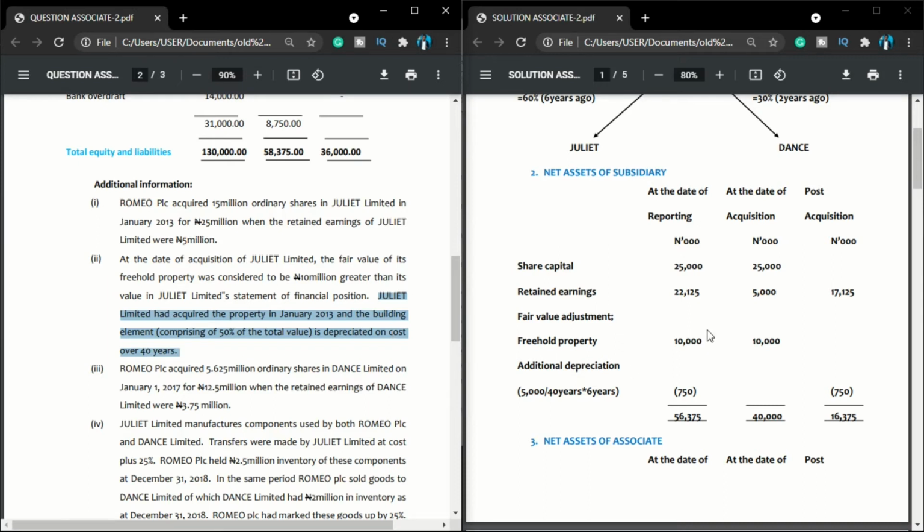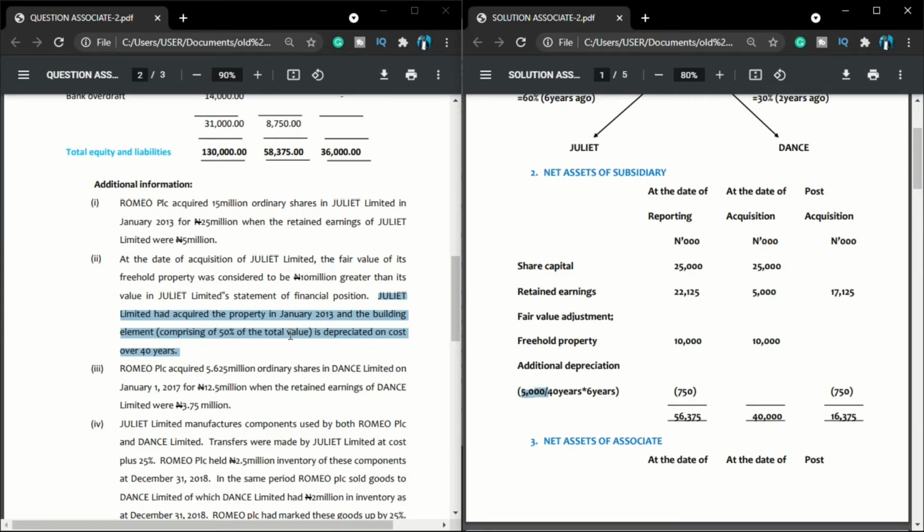In as much as our fair value adjustment is 10,000, 50% is land, 50% is attributed to building. Don't forget, land is a non-depreciable asset. So we cannot depreciate land. So we can only depreciate the building element. And what is the building element? 50%. So therefore, if you check here, you will notice that I only account for 5,000 here.